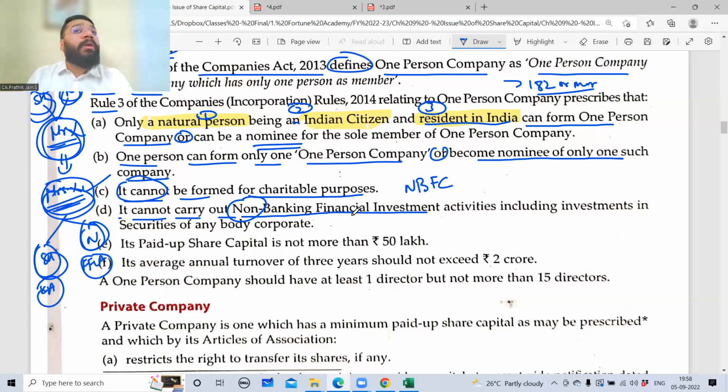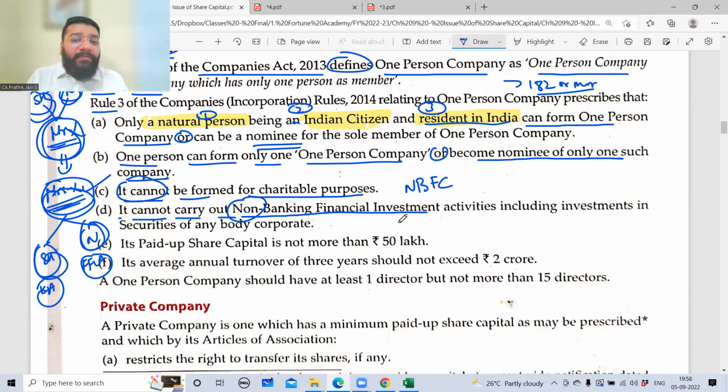So what is their role? Their role is to do the investment activity. Let's suppose I started FFLA. The purpose of this FFLA is to do investment. Let's suppose Srivarshan is starting one startup. I'm giving 1 crore to him. Let's suppose Riddhi is starting one startup. I'm giving her 2 crore rupees. So what is the purpose of my company? To invest. So can an OPC be created for investment purpose? No. If you want to do the investing business, either you start a private company or a public company, but OPC you cannot do.